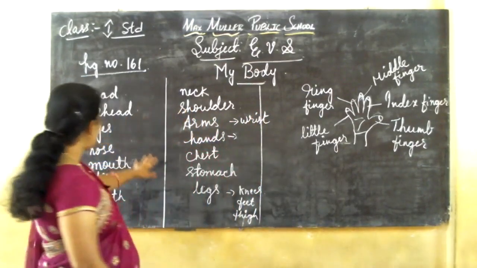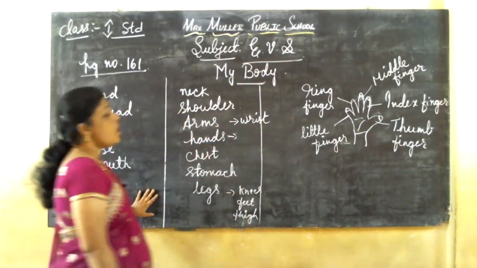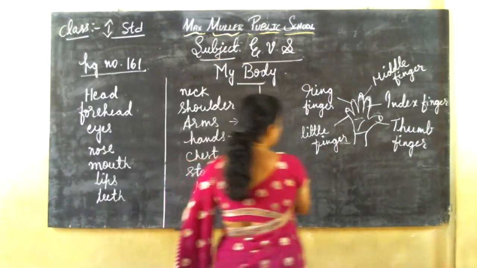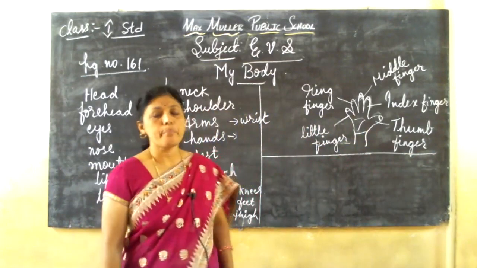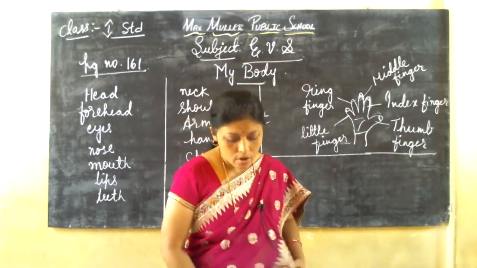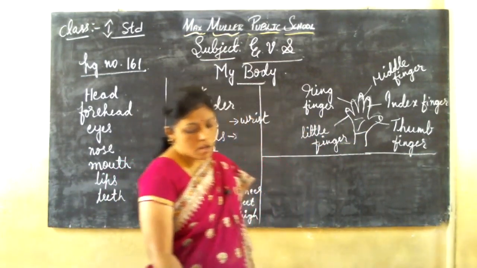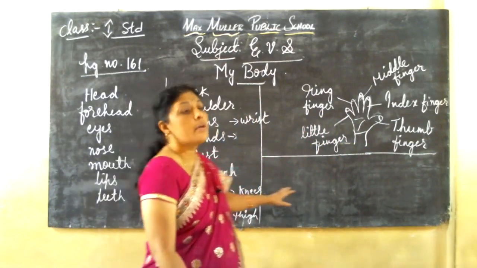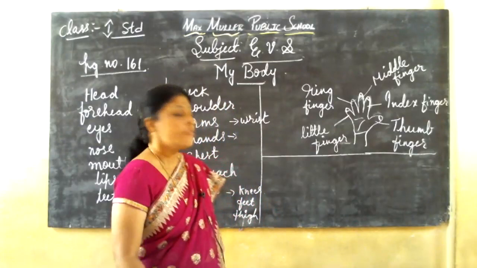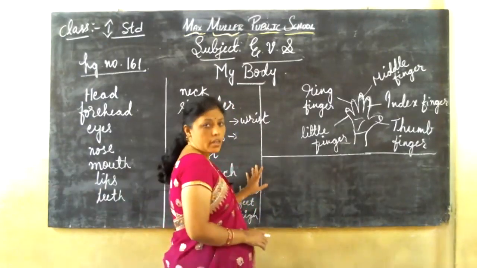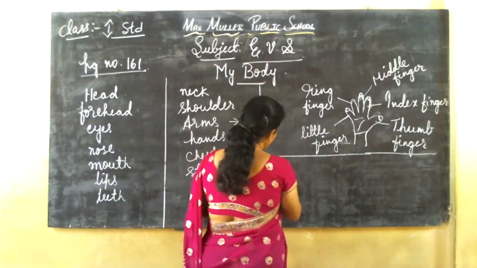Okay. These are all our body parts. And also, I told already, we have 2 pairs. Some body parts have pairs. So, some parts of our body have pairs and some parts of our body have single. Shall we know which are they? So first we see pairs.